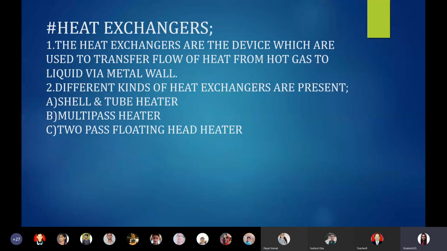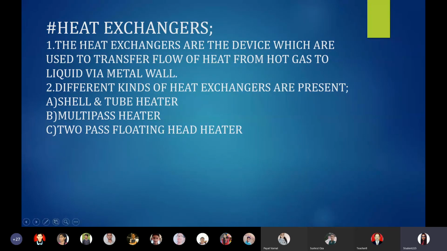Okay, thank you. Now the last two bits of the lesson, the heat exchangers. We have seen a reference to this terminology in the previous slide, where I told you it is the device used to transfer the flow of heat from gas to liquid. If you remember, but we will go into detail.